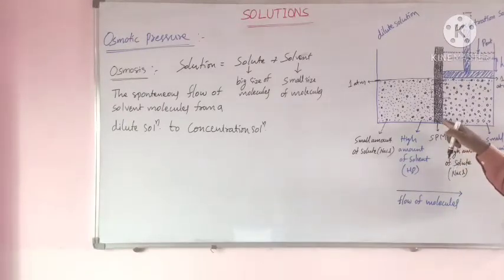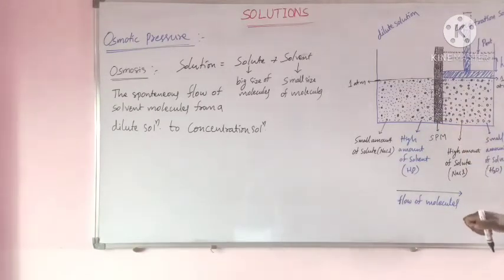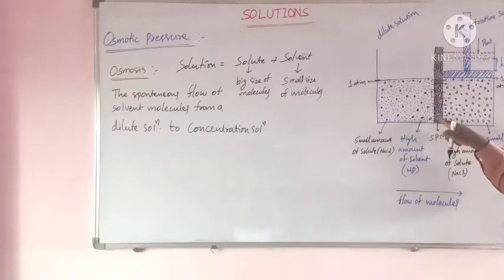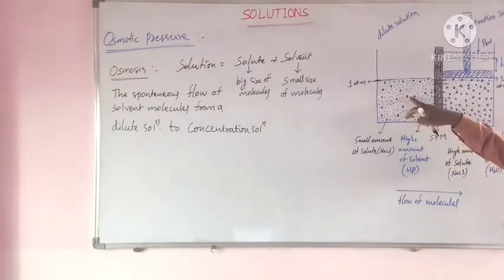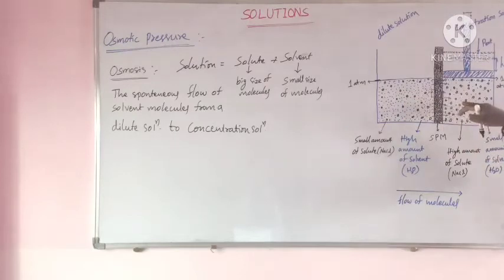The membrane which allows only solvent molecules to pass through its holes is called a semi-permeable membrane. We know that solvent molecules are smaller in size and solute molecules are bigger in size.